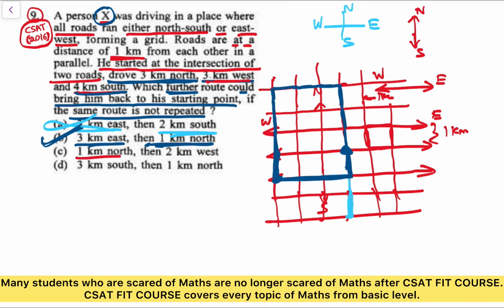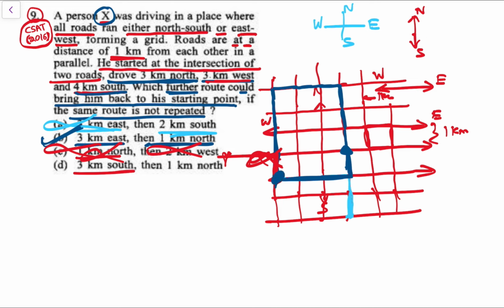The next is 1 kilometer north from here. This is not possible because he is repeating the route, and the route should not be repeated. Then 2 kilometers west: if he goes west he will go here, 5 kilometers away from the starting point, so this is incorrect. Then 3 kilometers south would be here, and 1 kilometer north again he reaches here. He is not at the starting point, so this is incorrect.